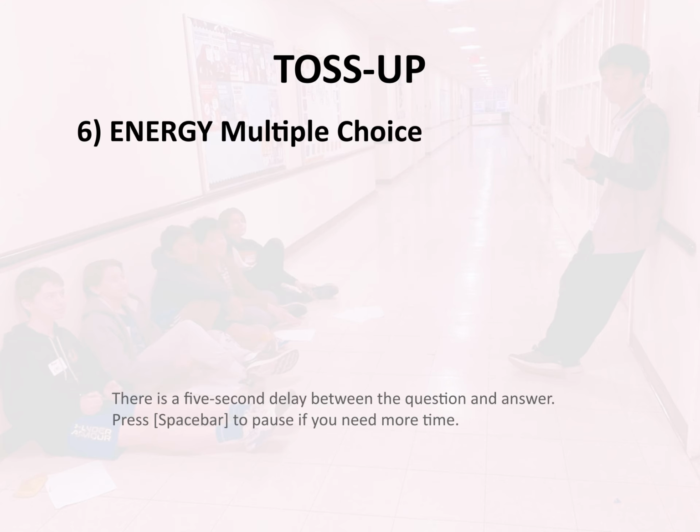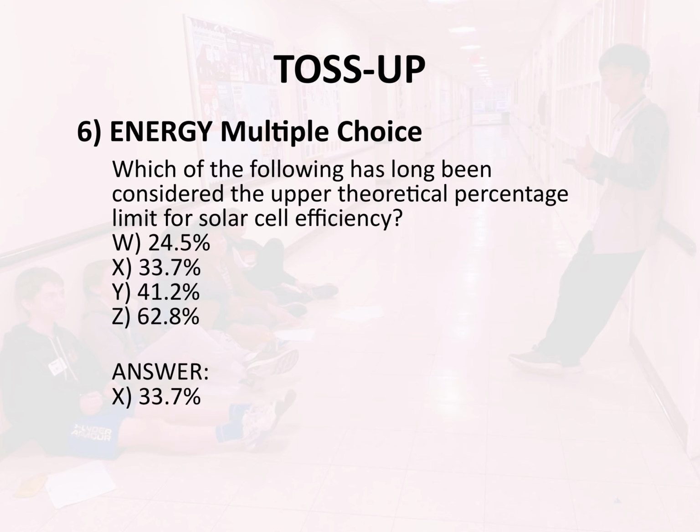Toss-up 6. Energy. Multiple choice. Which of the following has long been considered the upper theoretical percentage limit for solar cell efficiency? W, 24.5%. X, 33.7%. Y, 41.2%. Z, 62.8%. Answer: X, 33.7%.